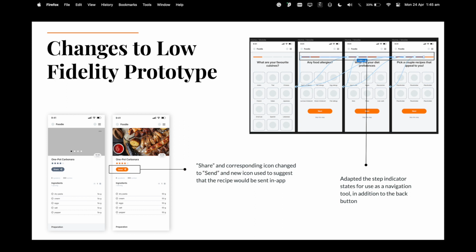The first one was on the sign up screen. I prototyped the navigation within the step indicators, so users will be able to navigate back and forth instead of relying solely on the next and back buttons. Secondly, I changed the icon wording of the share button to more intuitively suggest that the recipe would be shared in-app.